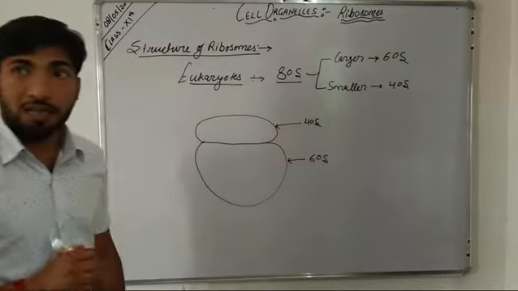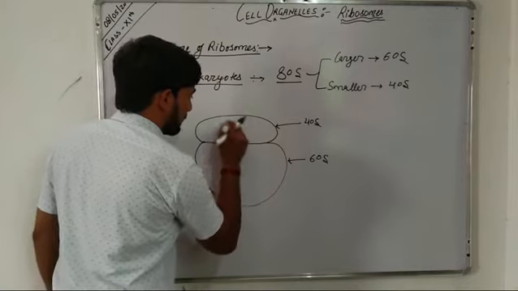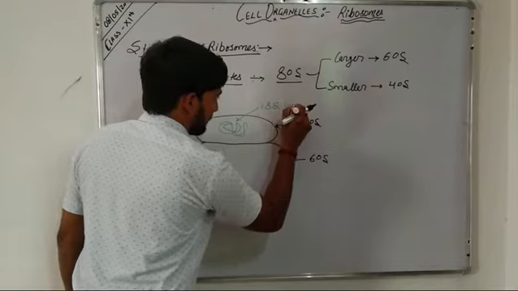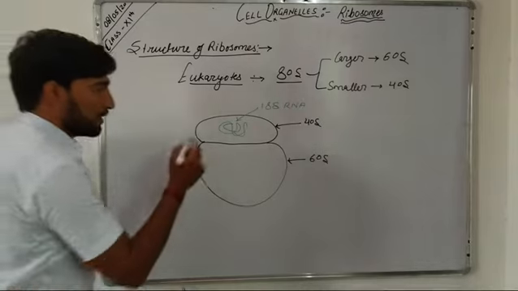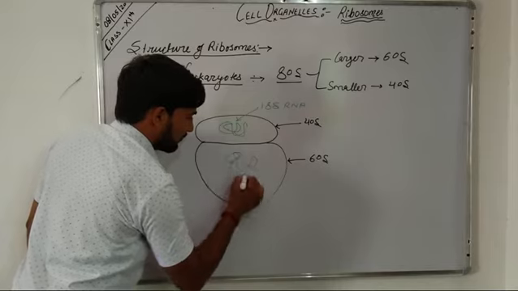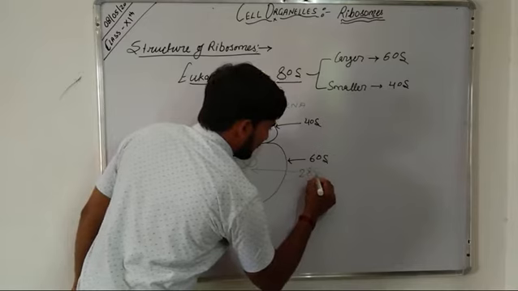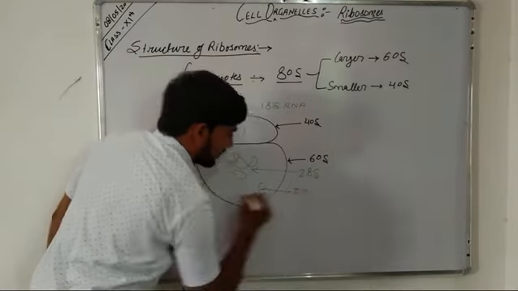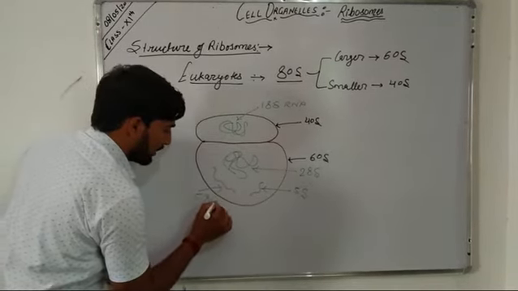The RNA present in the smaller subunit of the 80S ribosome is 18S RNA, whereas the RNA present in the larger subunit of the 80S ribosome is 28S and 5S, and it also contains another RNA, that is 5.8S.